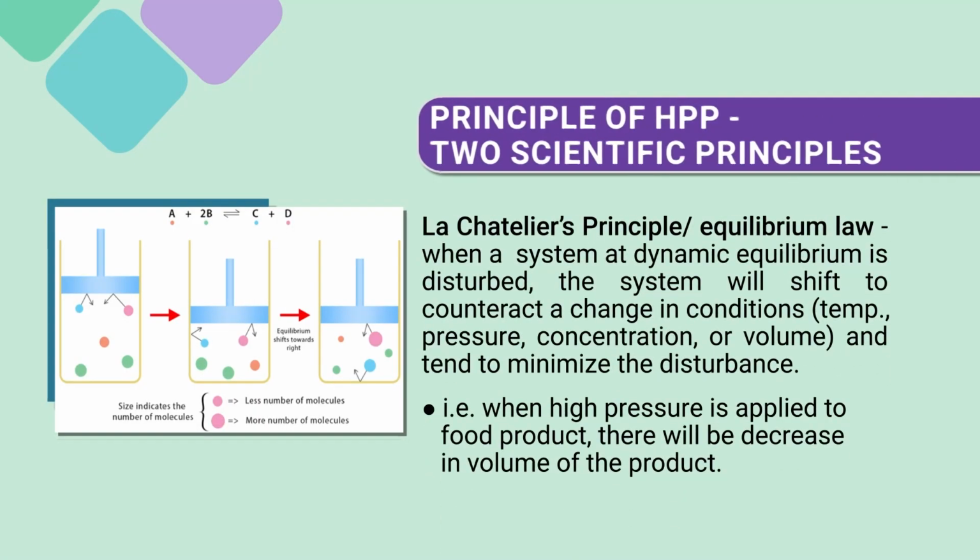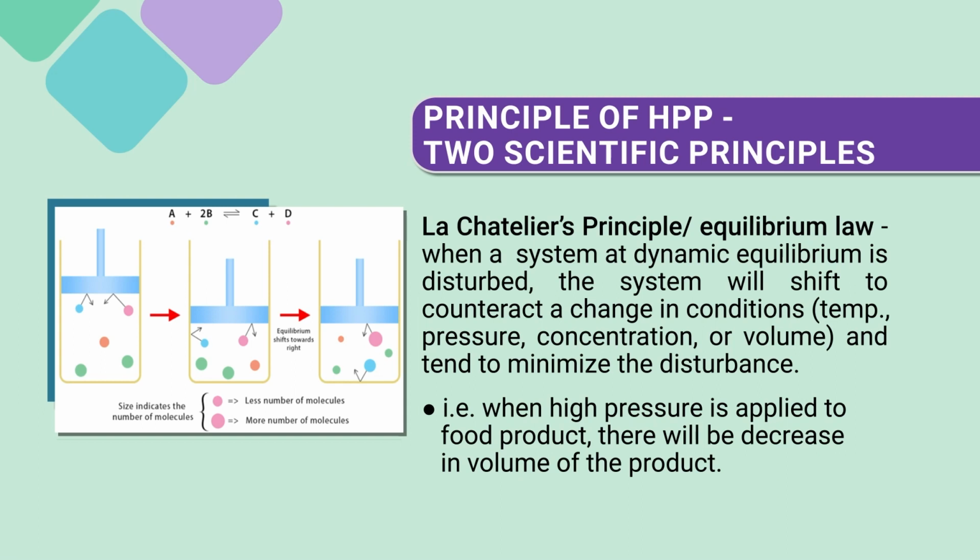Now, how does it work? What are the principles behind it? There are two key principles which are taken into consideration when we deal with high pressure processing. The first principle is the Le Chatelier principle. What does it say? If you have a food which is packed, and you treat that as a system, the system is at a dynamic equilibrium. If it is disturbed,